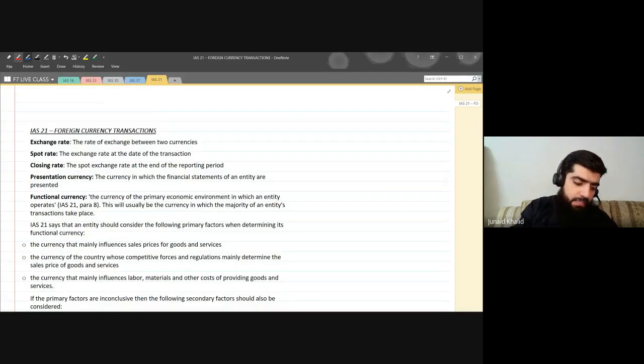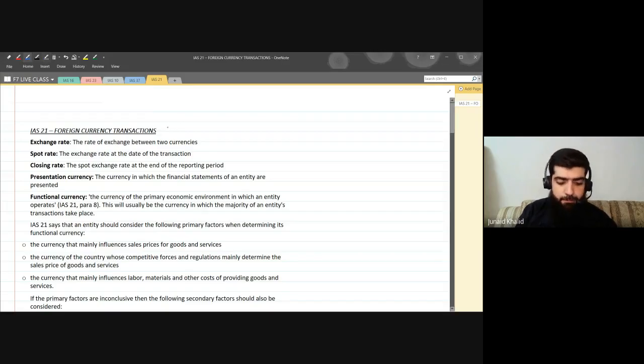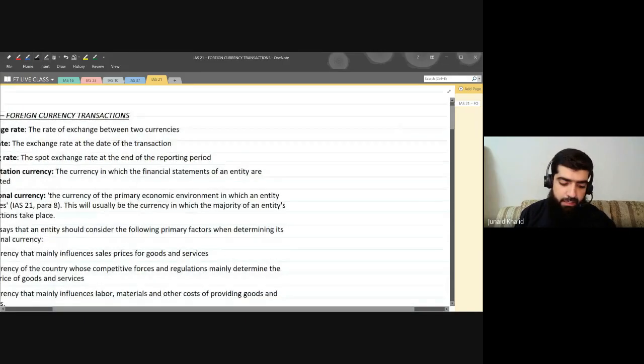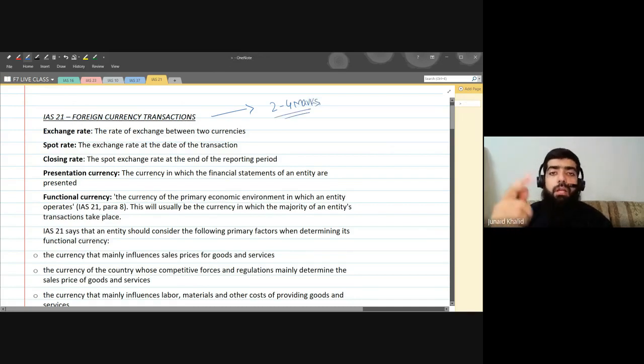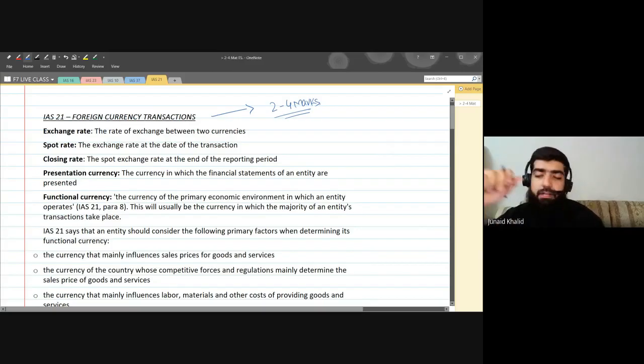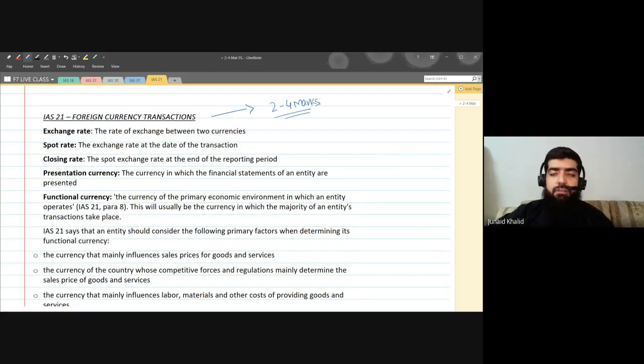First try to understand what the exam weightage and the importance of this particular accounting standard, IAS 21, will be. IAS 21 is an important standard, and the exam weightage is around 2 to 4 marks. Although this seems quite low, which means one or two MCQs could be tested from that particular accounting standard. But remember, in the F7 financial reporting paper, every 2 marks or every MCQ will be considered. Every MCQ will have an importance.